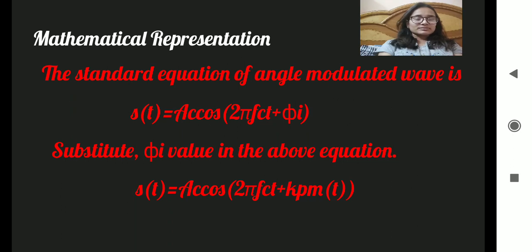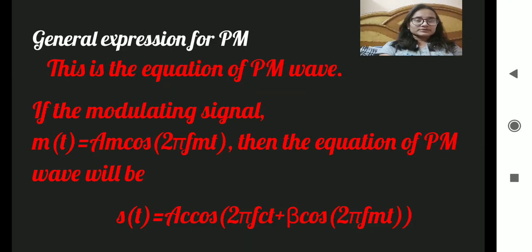And the standard equation of an angle modulated wave is s(t) = Ac cos(2πfct + φi), and substitute the φi value in the above equation. So substitute in this equation as you can see in the picture. So this is the equation of the phase modulated wave.